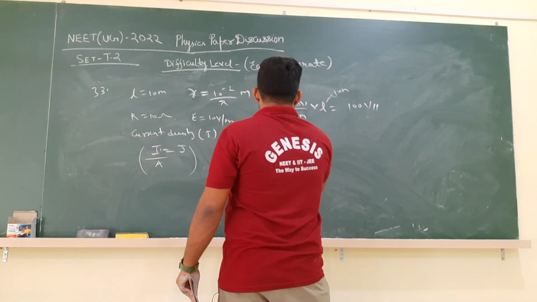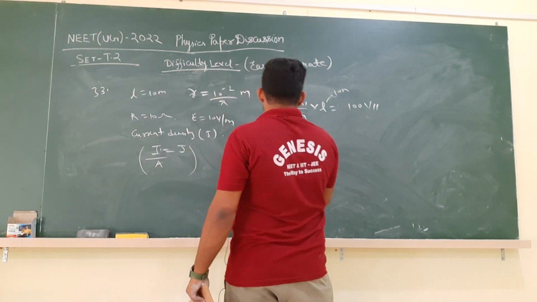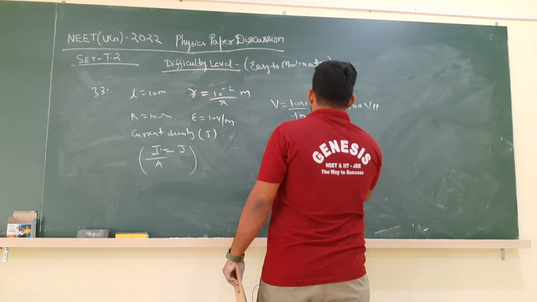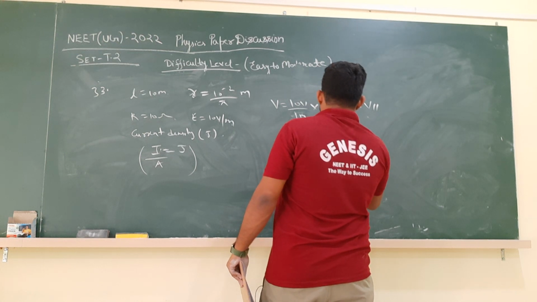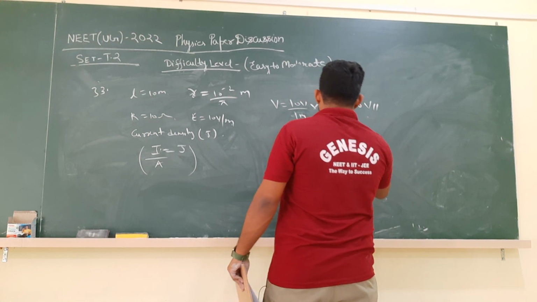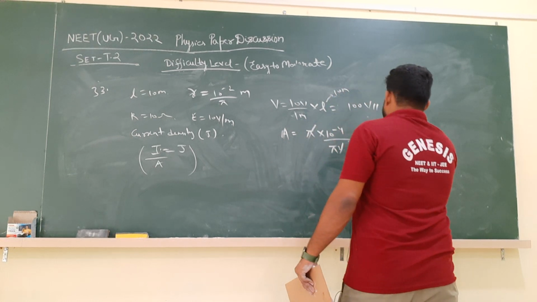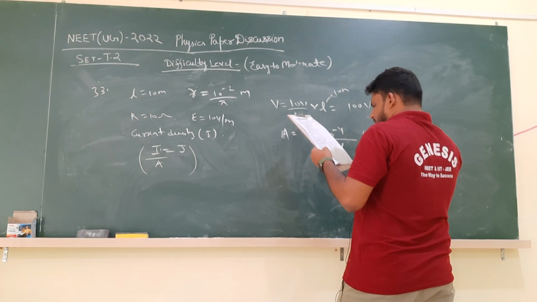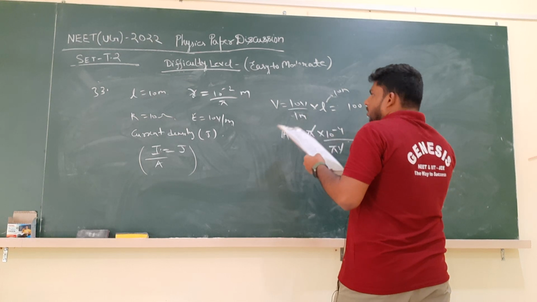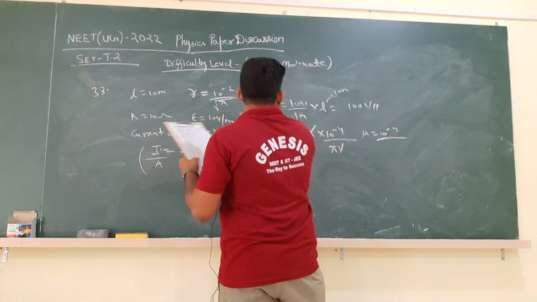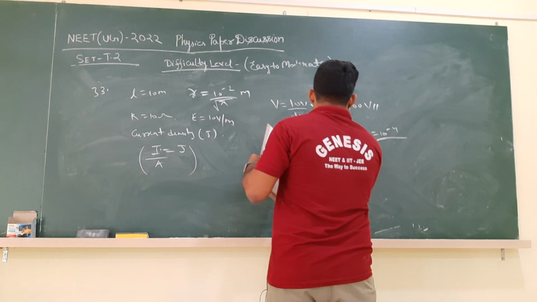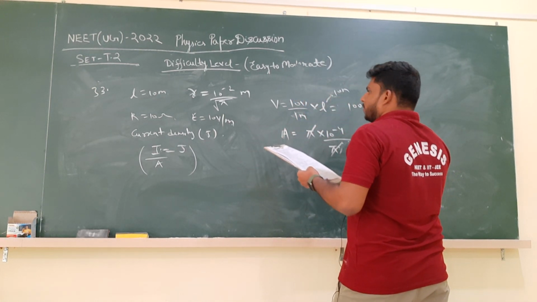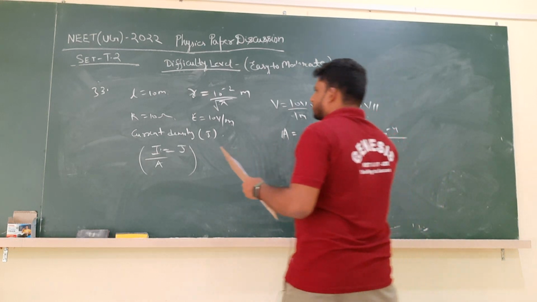Now what is the area? Area is nothing but pi r square. So pi into 10 power minus 4 by pi square. Pi is cancelled. Sorry, the radius is 10 power minus 2 by root pi, so r square gives pi in the denominator, and pi is cancelled. So 10 power minus 4 will be the area.